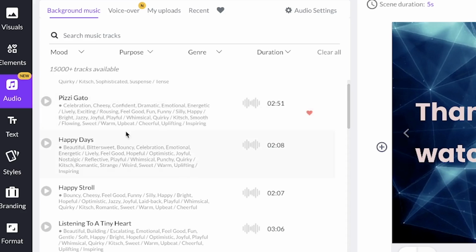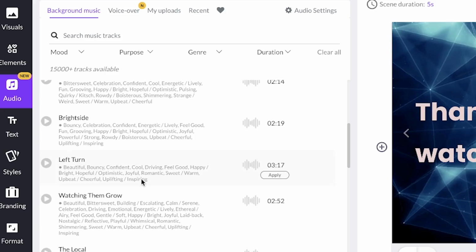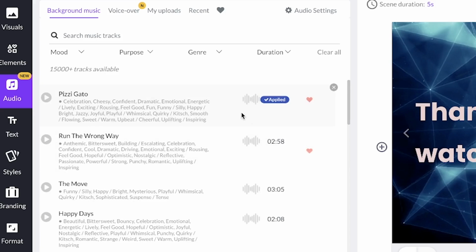And you can go ahead and select. So assuming I like this one, I can just come over and say apply. And it's going to be applied to my music over here. So right now, it's been applied. Okay, so you can go ahead and choose accordingly. So whichever one you choose, you can just go ahead and apply.